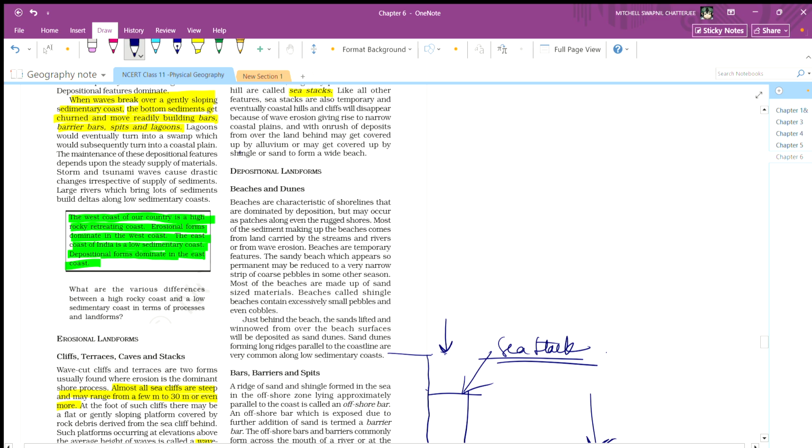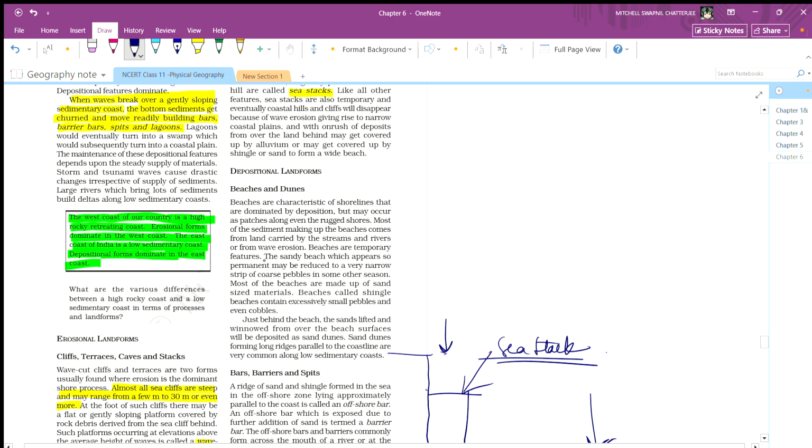A lagoon may get covered up by shingles or sand to form a wide beach. Depositional landforms: beaches and dunes. Beaches are characterized by shorelines that are dominated by deposits, but may occur as patches even along rugged shores. Most of the sediment making up the beach comes from the land, carried by streams and rivers, or from wave erosion.